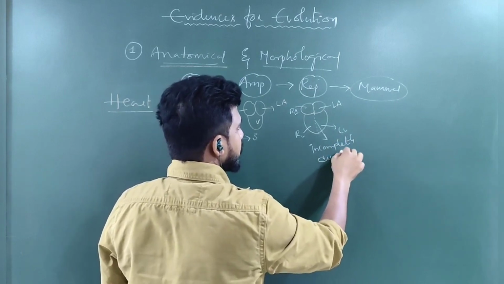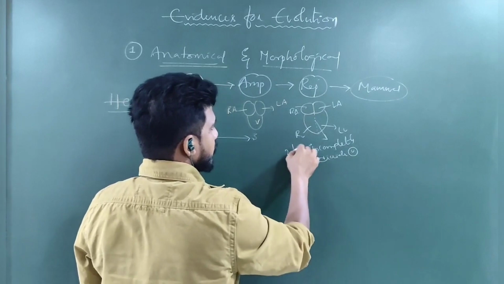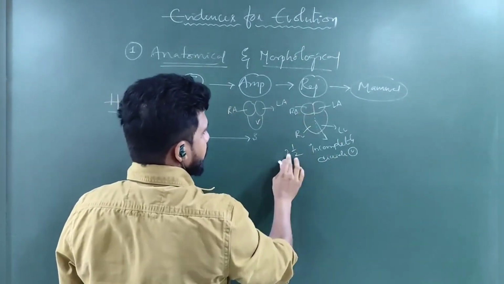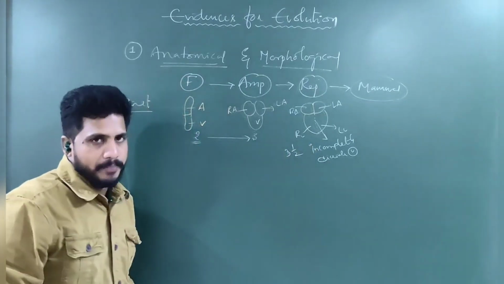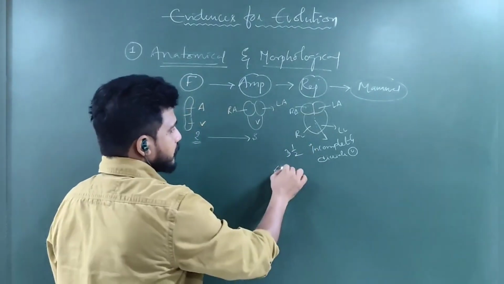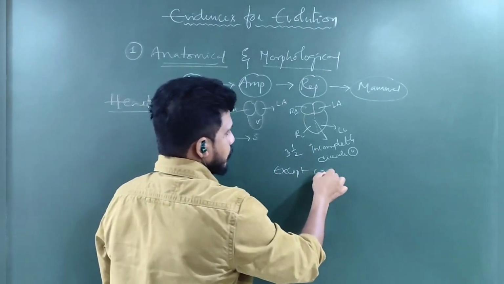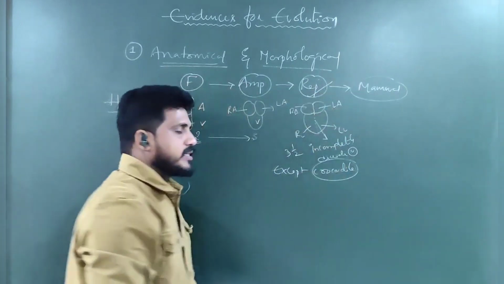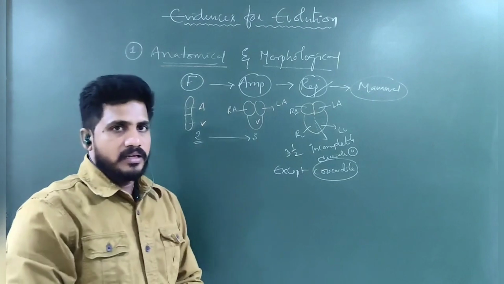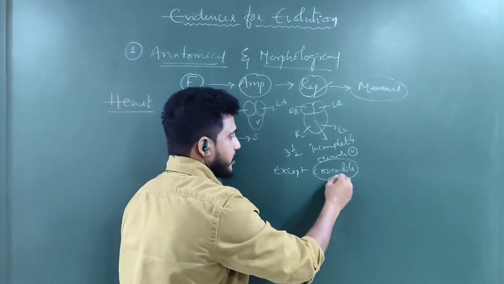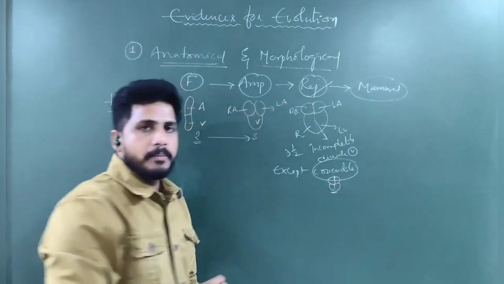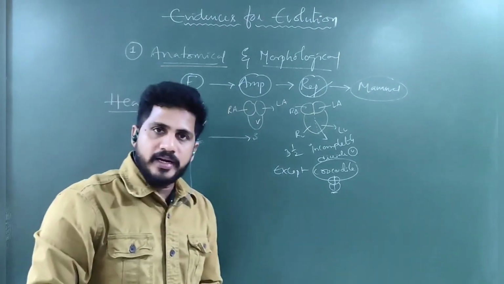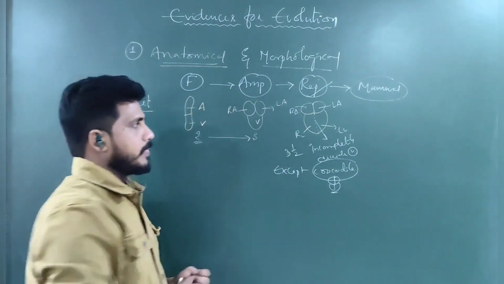So here it is 3 and a half. Except the crocodile. In reptiles, the crocodile is an exception in the case of the heart. In the crocodile, a completely divided 4-chambered heart is present.